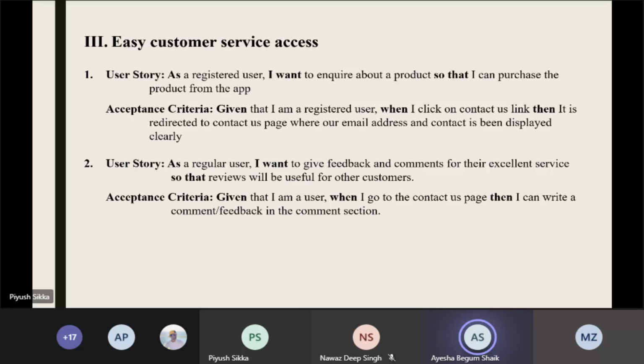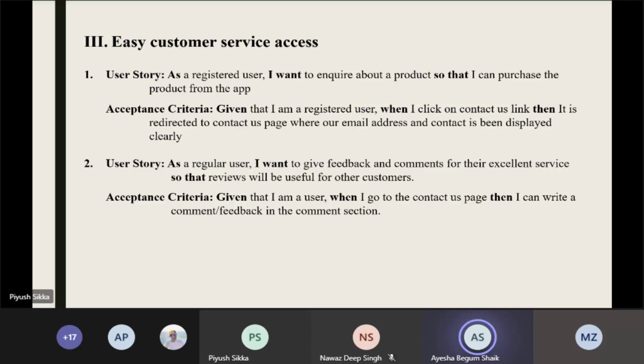The user story is, as a registered user, if he wants to inquire about a product so that he can purchase it, the acceptance criteria would be, given that he is a registered user, when I click on contact us, there's a link called contact us.